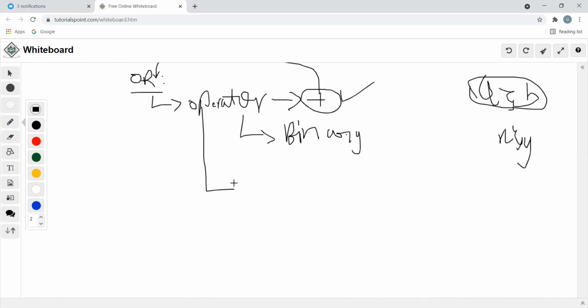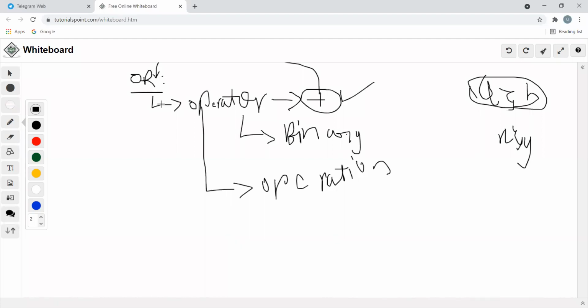Whatever operation is performed by the or, we cannot call it addition, we can call it logical addition. See here, we are adding the values, but in the form of logic. That is, we are adding a true and false. We are dealing with the combination of true and false.